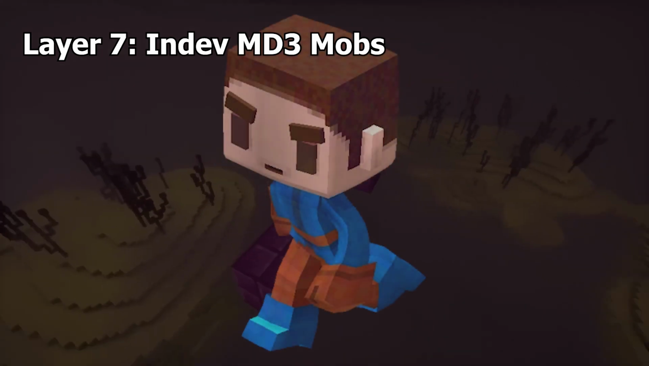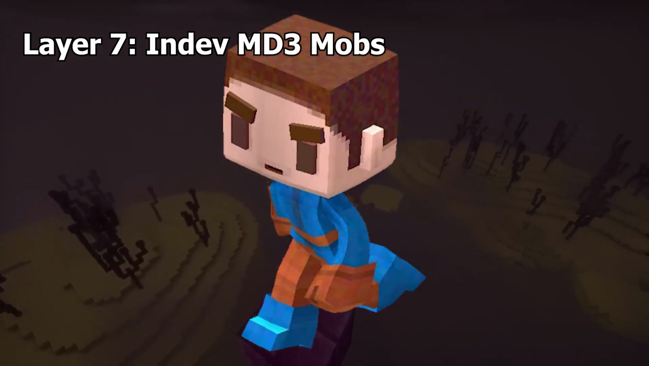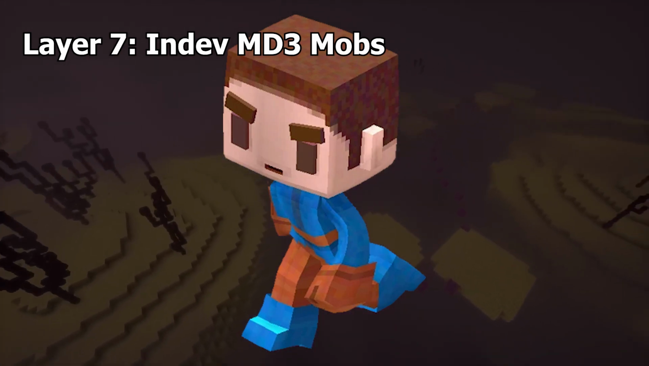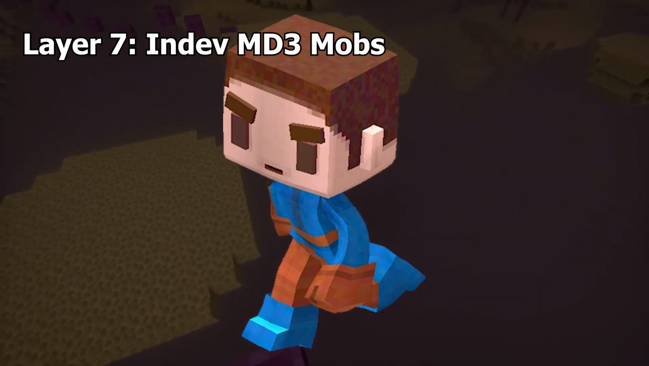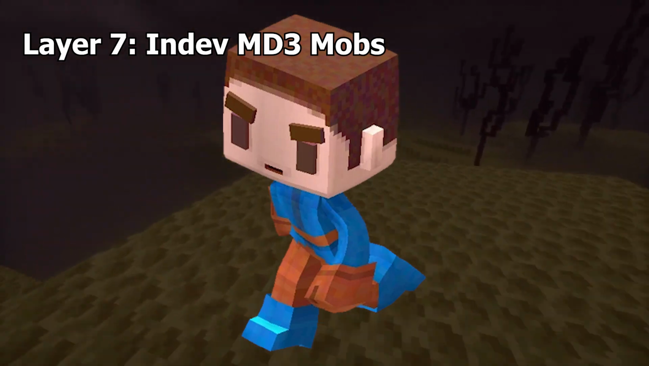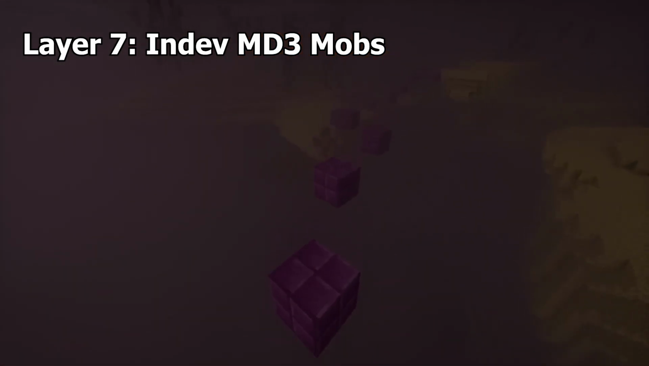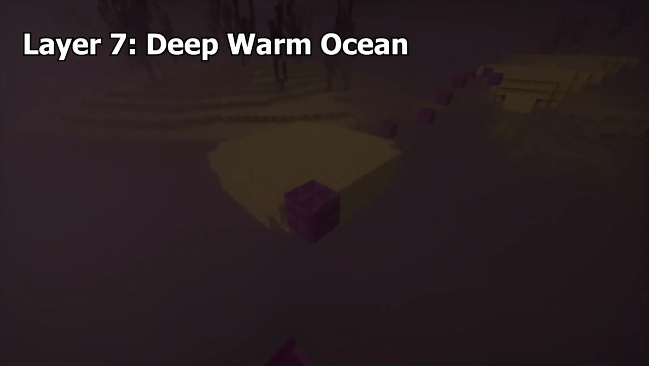InDev MD3 mobs. These were a weird type of mob that would generate in the InDev 0.31 versions of the game. They had smooth textures with huge heads that were capable of breaking blocks. They would make a Steve oof sound when hit and would drop a variety of mob drops, like string and feathers on death.